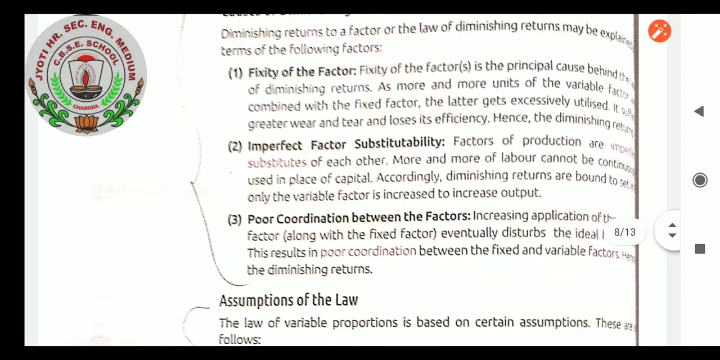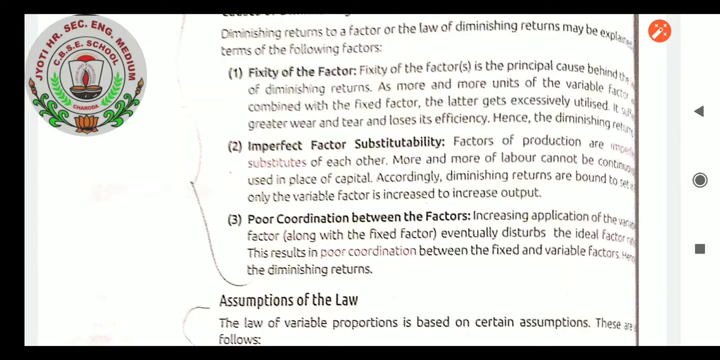Fixity of the factor is very important, students. It is the principal cause behind diminishing returns. As more and more units of the variable factor, especially labor, are combined with the fixed factor, that is land, we will come to an excessively utilized situation. It suffers greater wear and tear and loses its efficiency. If 10 people have to work on a machine but 12 people work, definitely the machinery will get disturbed, because the capacity is exceeded, and it will show up as wear and tear of the machinery.